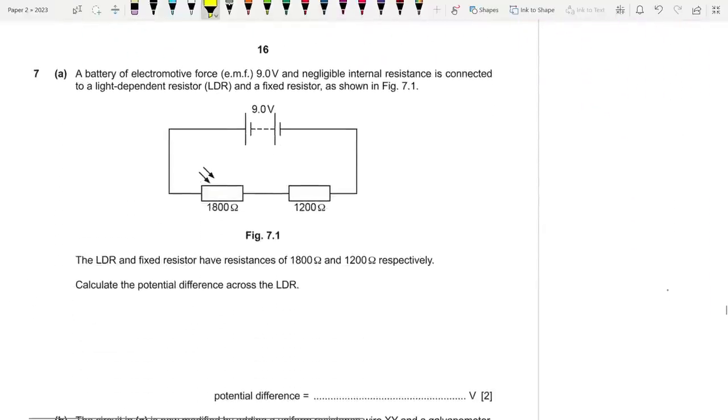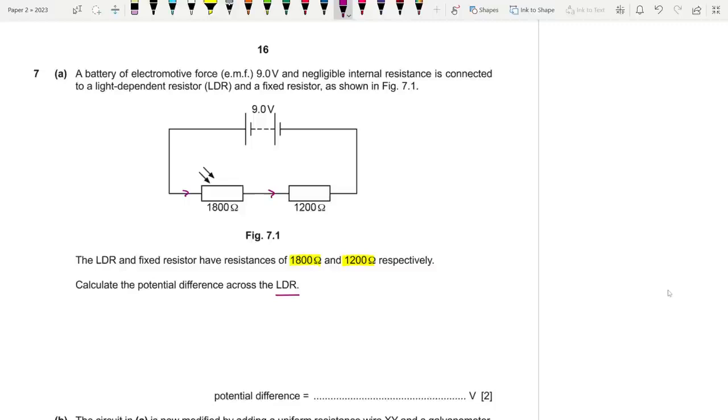A battery of electromotive force 9 volts and negligible internal resistance is connected to an LDR and a fixed resistor. The LDR has 1800 ohms and the resistor has 1200 ohms respectively. Now, since this is a series circuit and they have the same current flowing through them, I can use the potential divider to find the voltage across the LDR. So it's going to be pretty simple.